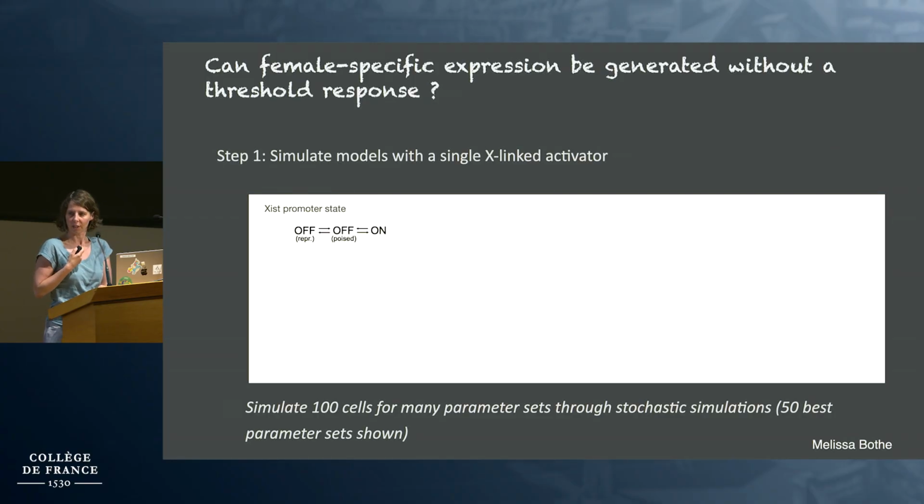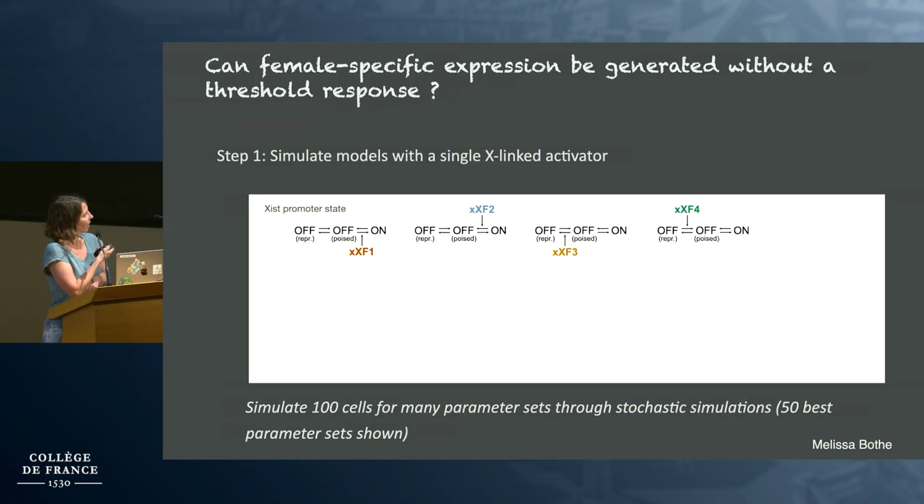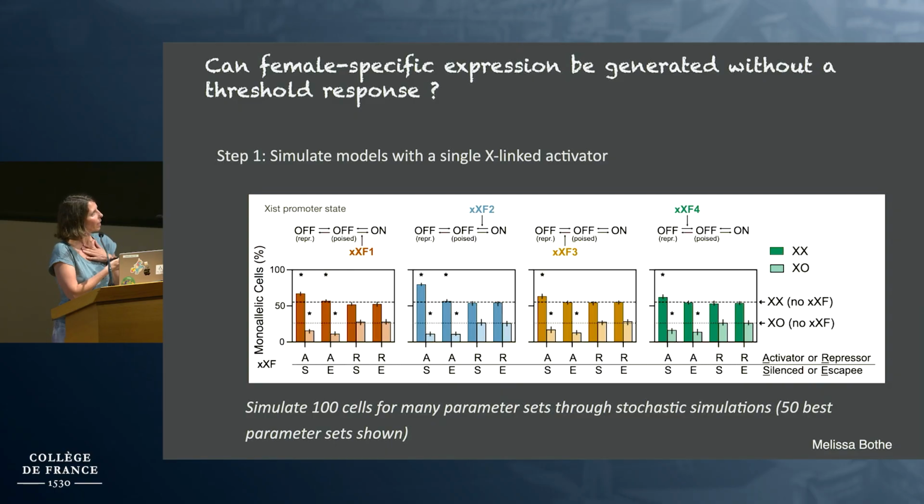Then we add in different types of X-linked regulators. For now, they're just called X-linked factors, so they can in principle be activators or repressors, depending on the model, and they will regulate one of these promoter transitions. Each of these models we simulated with a large number of randomly selected parameter sets, but importantly, these didn't allow for very strong cooperativity. Then we simulated both XX and XO cells and looked at how many monoallelic Xist-expressing cells we would get for each of the models.